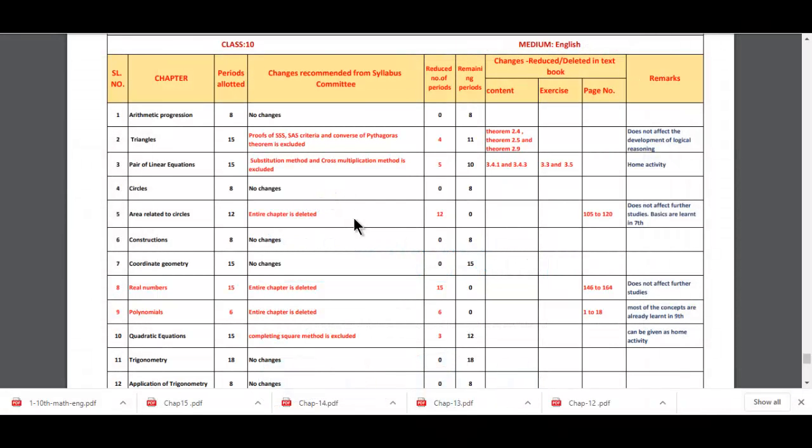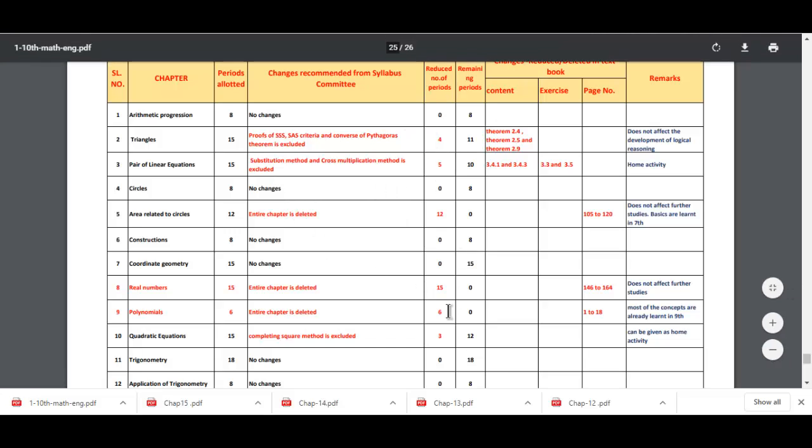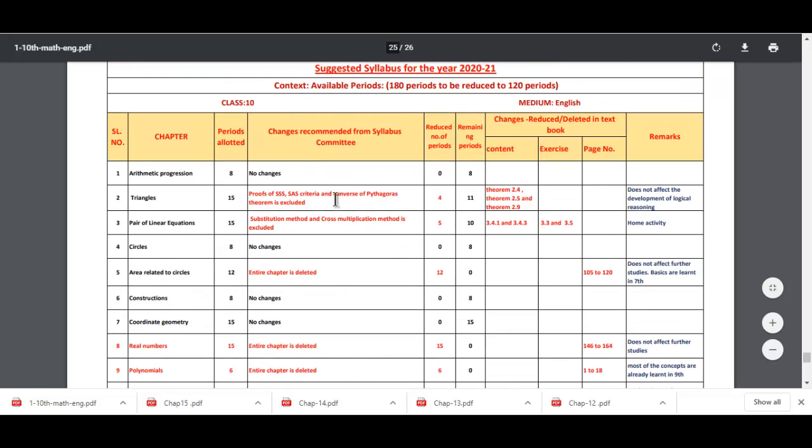So this is the thing that I wanted to discuss with you all, because you need to know which topics you have to focus on more for this academic year, that is 20 to 21. In the same way, for all other subjects, as I showed you before, you can go through and check all the subjects as well. And for math, whatever I have just discussed, mark that, keep it safely, and start focusing more on the topics that remain. The topics that have been removed, there is no need to read for this academic year.